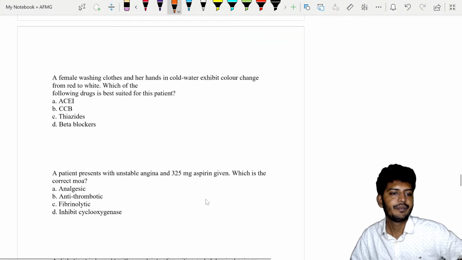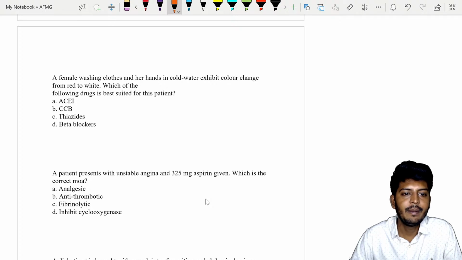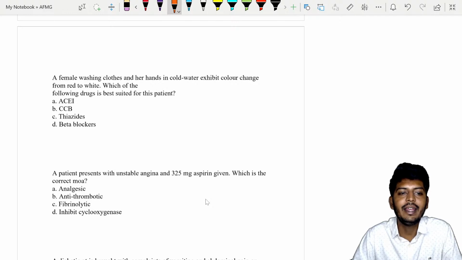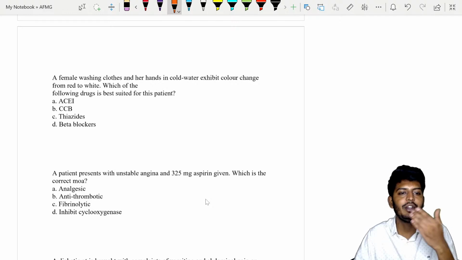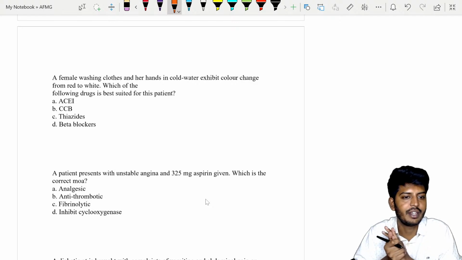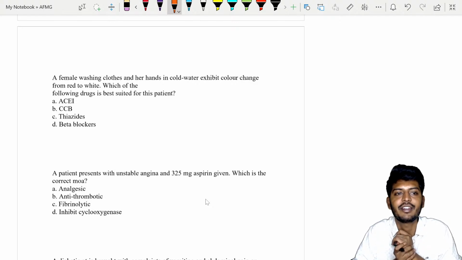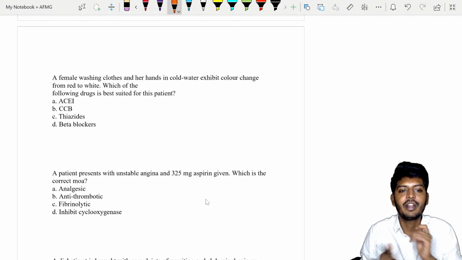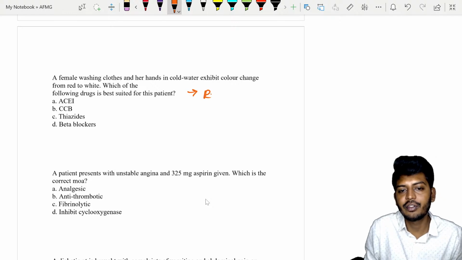Okay. Let's go to the next question. A female washing clothes in cold water exhibits a color change of her hands from red to white. What is happening? Whenever she is exposed to cold, the hands turn white. That means cold water is causing vasoconstriction. It is an example of Raynaud's phenomenon.